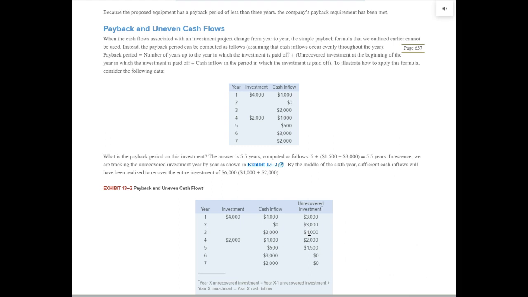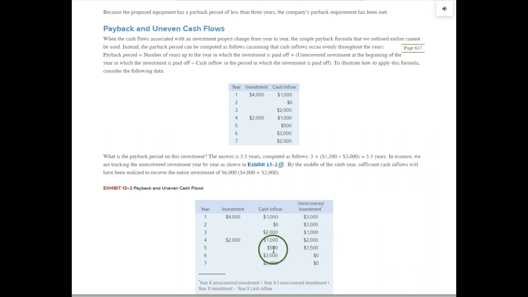So we almost have it recovered, but in the fourth year, we have to pay out another $2,000. So we go from $1,000 unrecovered investment, add $2,000 more, so we're up to $3,000 unrecovered investment when we make the $2,000 payment at the beginning of year 4. Take away the cash flow in year 4 of $1,000, and we're down to $2,000 unrecovered investment. So again, the computations one more time. We were at $1,000 end of year 3, unrecovered investment. We had to make another investment, $2,000. We're up to $3,000. Subtract the $1,000 cash inflow. We're down to $2,000 unrecovered investment end of year 4.